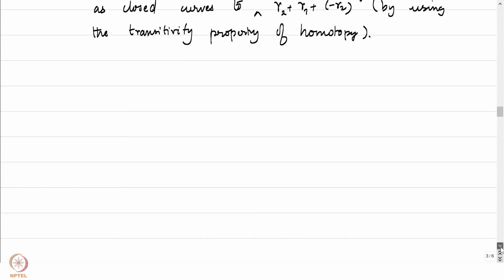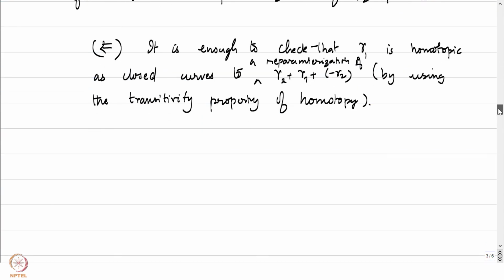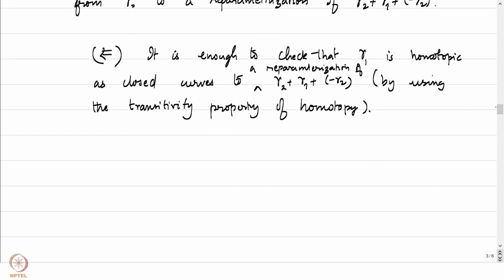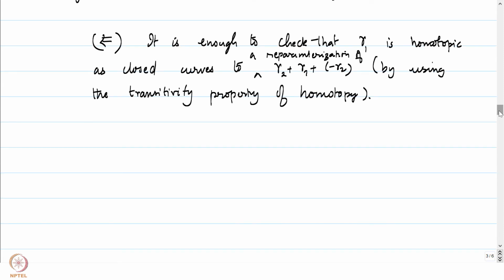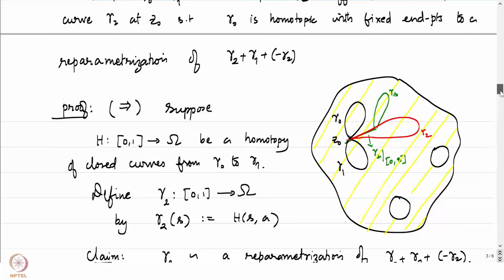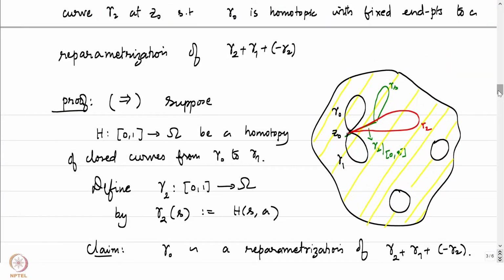Okay, let's give a homotopy of closed curves from gamma 1 to a reparameterization of gamma 2 plus gamma 1 plus minus gamma 2. How do we do that? Let's go back to the image we have drawn to capture the homotopy we will be defining.